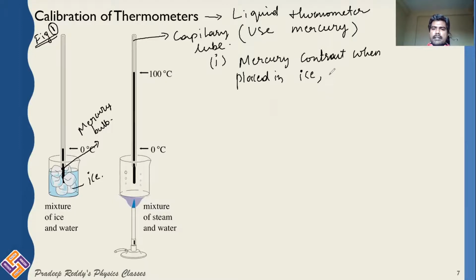Ice is at 0 degrees Celsius. Generally, we say that it is at 0 degrees Celsius. Ice melts at 0 degrees Celsius, right? So mercury is now contracted. We did not calibrate the thermometer, so don't take it as 0 degrees Celsius. So simply we will say that you are placing this capillary tube attached with mercury bulb in the ice. Mercury is now in a contraction state.